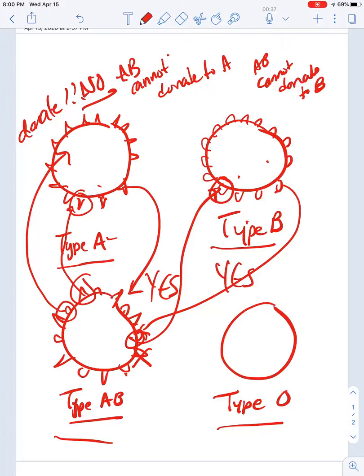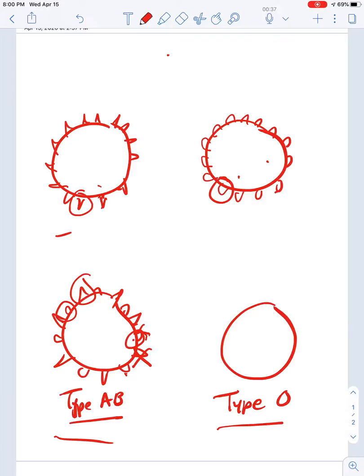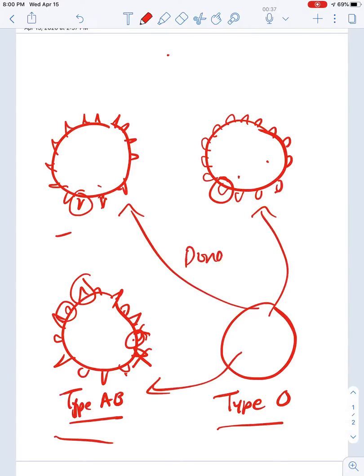But if you're type O, can you donate to everybody? Well, let's take a look at type O. Type O has no markers, okay? And so that means because it has no antigens, it's totally safe. It means that if you have type O blood, you can donate to this, and to this. You can donate to all three because you have no markers, right? Type B will accept, type A will accept, and type AB will accept type O blood.